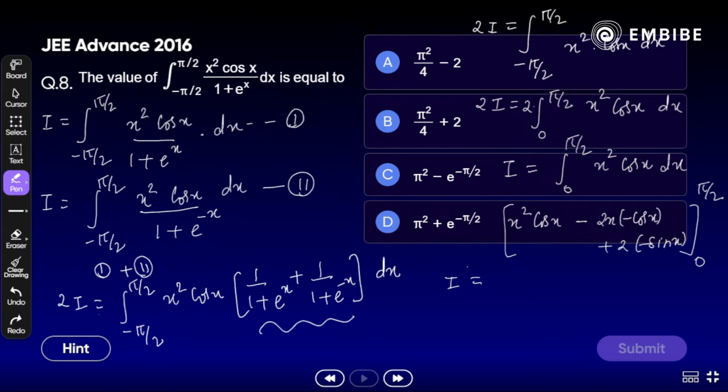So easy and simple. Yes, it's option A is the answer, correct? Exactly, option A is the right answer. Pi square by 4 minus 2. Okay, so just simplify yourself.